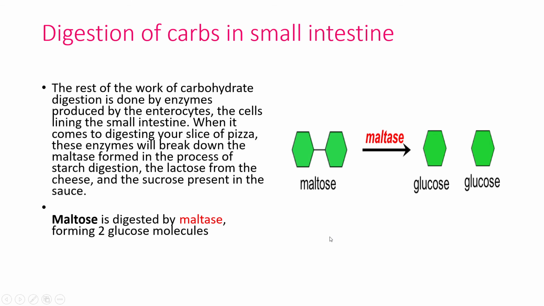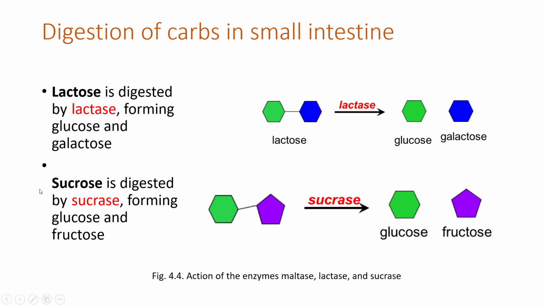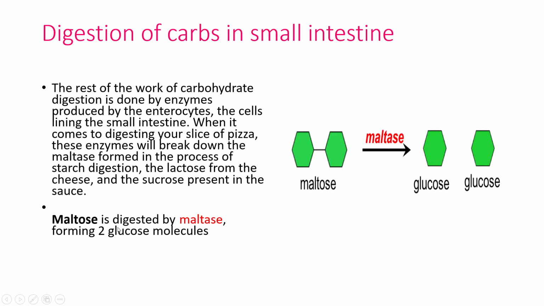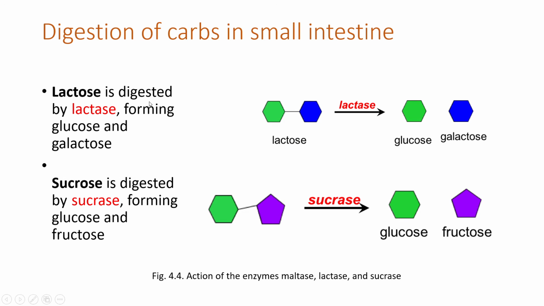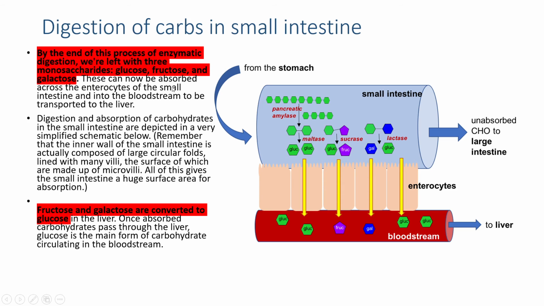Here I have mentioned a few. Maltose is digested by maltase forming 2 glucose molecules. Again, lactose is digested by lactase forming glucose and galactose. Sucrose is digested by sucrase forming glucose and fructose. So here is the digestion of carbohydrate in the small intestine. The digestion and absorption of carbohydrate in the small intestine are depicted in a very simplified schematic below. The diagram given here symbolizes the enzymatic action that takes place in the small intestine, right?